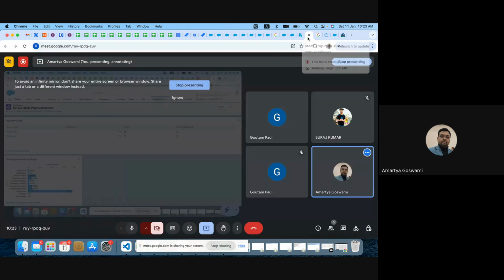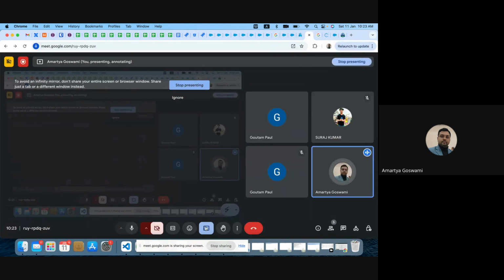Fine. So nothing else. If there is any question, we can address that. That's it. Yeah. So mostly we have covered all the aspects of admin, and now we just need to do the hands-on things.